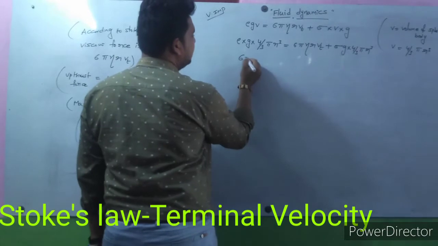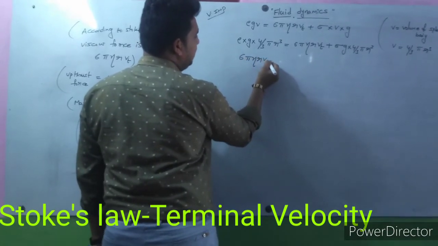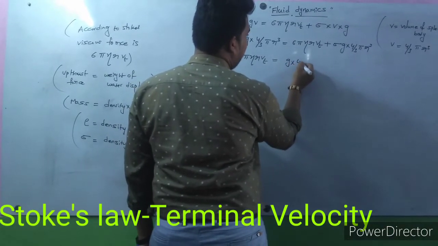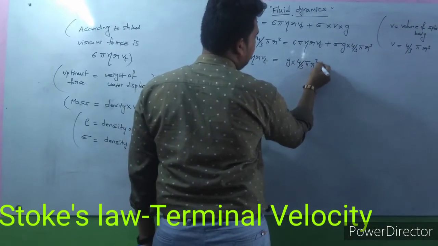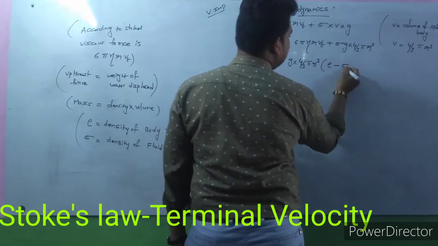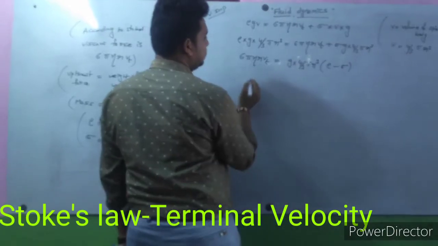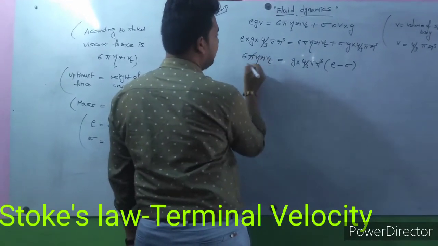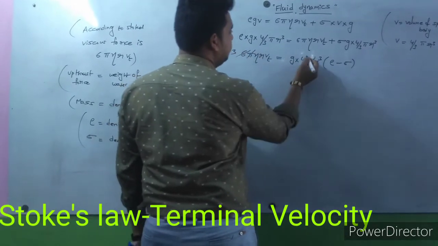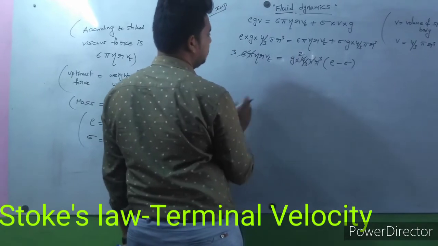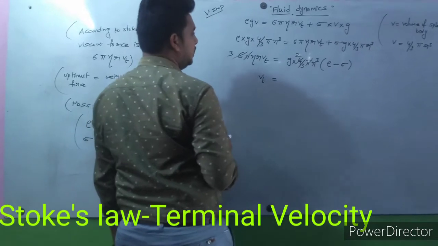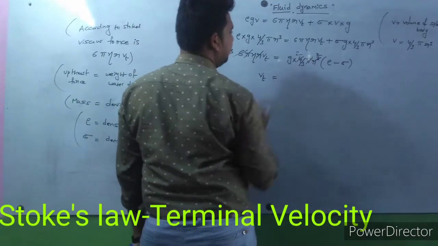So 6 pi eta r Vt is equal to g into 4 by 3 pi r cube into rho minus sigma. Then pi cancels, and the 3 and the 2 simplify, and Vt is equal to r square times the rest.